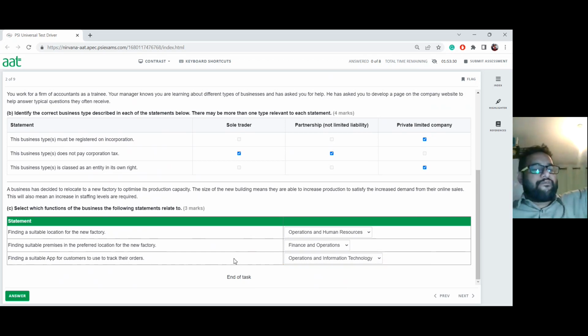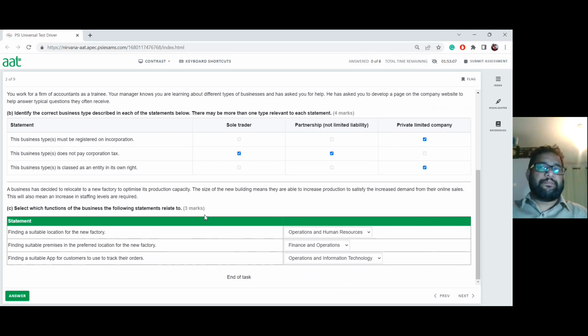Distribution may happen after that. This one is how to track their orders. So the orders can be tracked as a part of operation, because production will normally send it to the warehouse, and then the warehouse probably sends it over to your customers. But then again, it's very important. We have to look at it from the perspective of the operations here, and obviously information technology will allow you to use